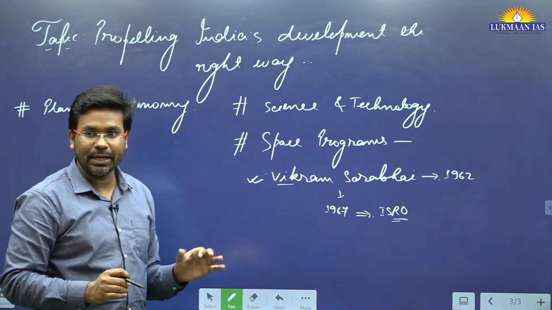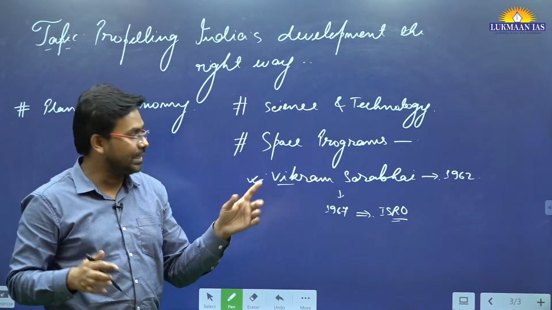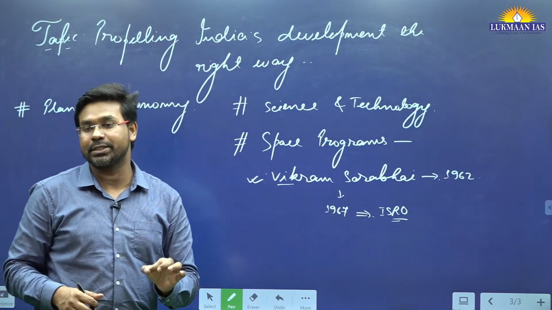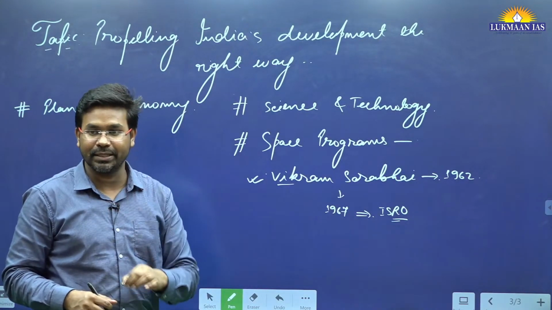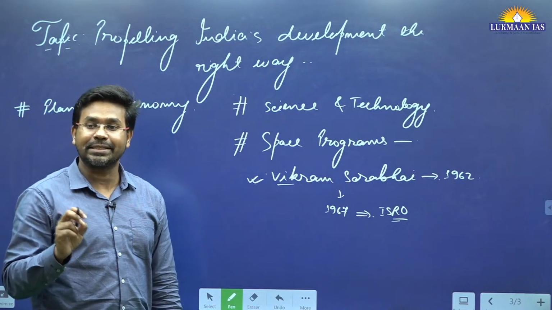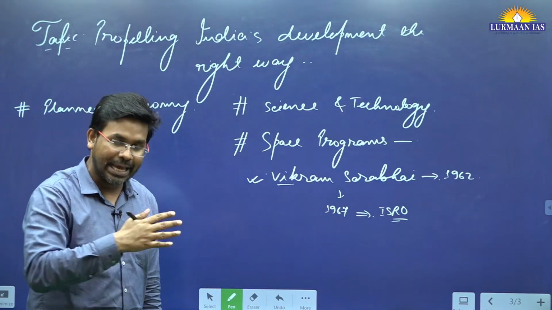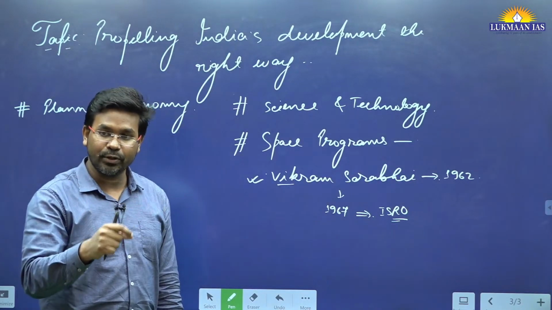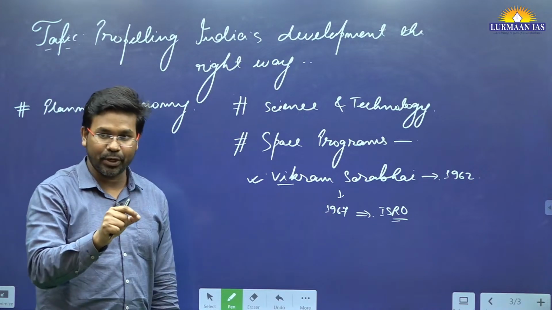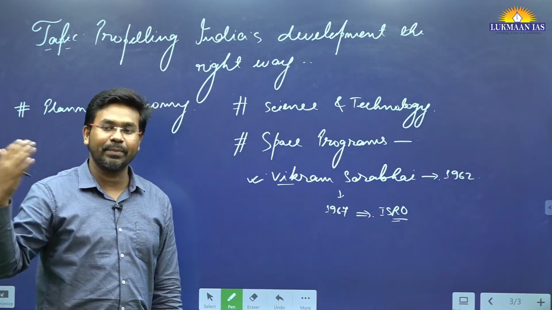And after he passed away, we did not have someone who could head the Indian Space Research Organization. At that point of time, the Prime Minister of India, Mrs. Indira Gandhi, wrote a letter to Mr. Satish Dhawan. Mr. Satish Dhawan was at that point of time the head of the Indian Institute of Science, Bengaluru. But he was not staying in India at that point of time. He was in the USA for doing some research.